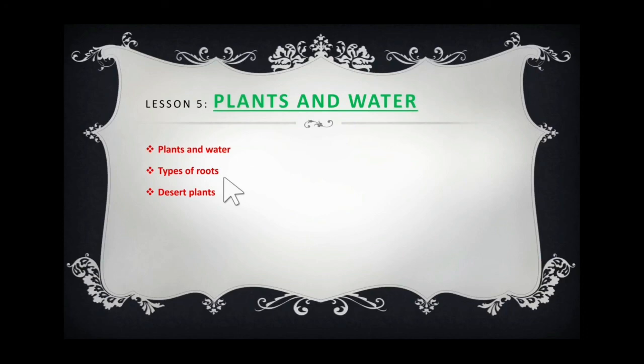Now, what is a fibrous root actually? Yes, the masses of thin spreading roots are called fibrous root. Now, desert plants don't need much water, they need only little water to live. Because of their spreading root system, they can take water from a long distance. So, they need only a small amount of water to live.